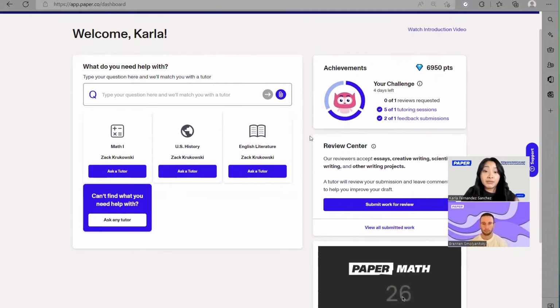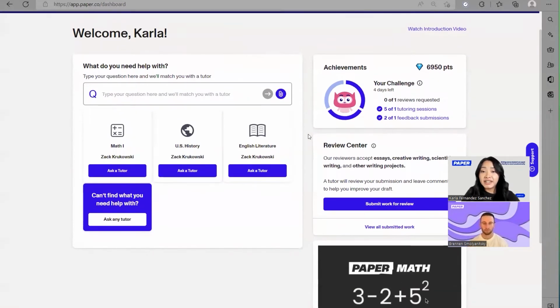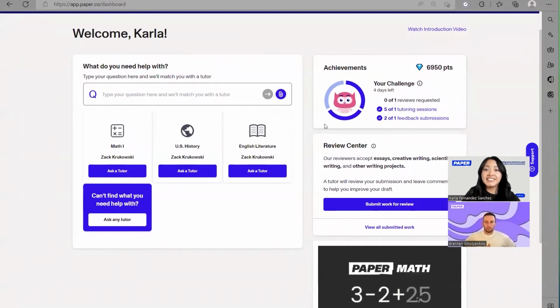And something else that's super, super cool about the student dashboard is achievements. So this is a whole new aspect of the platform that we rolled out as well this year. And this is to further incentivize students to come back and have those questions answered, to make sure that they're having those tutoring sessions, that they're getting their essays reviewed or their writing assignments reviewed. Here is where they can get trophies, badges, and points for using the platform.